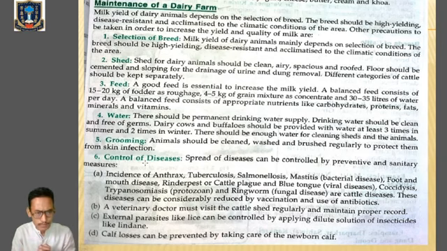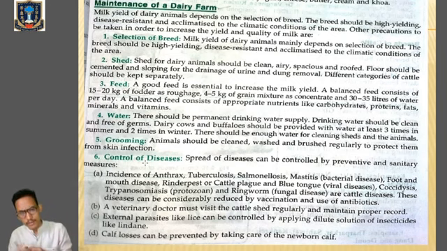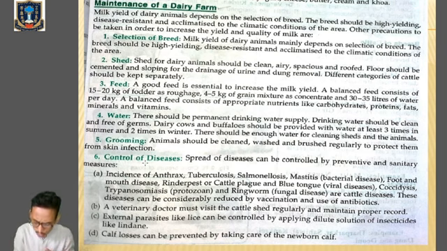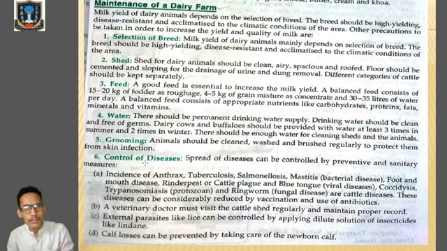First of all, when we are thinking about establishing a dairy farm, the most important thing is the selection of breed. We have to select the breed that gives high yield, or produces a higher amount of milk, not only in terms of quantity but also in terms of quality. Number two, those animals or that breed must be disease resistant, and they must be acclimatized to the climatic conditions of a particular place.